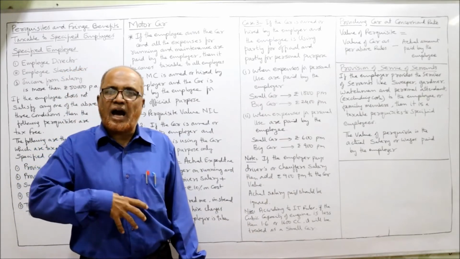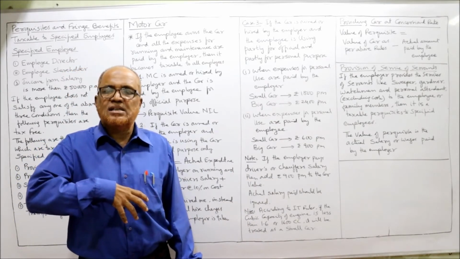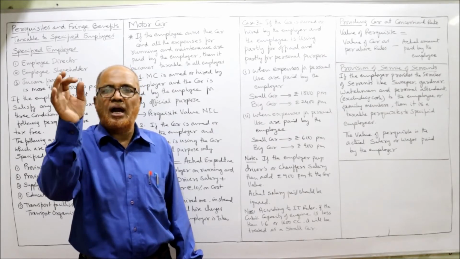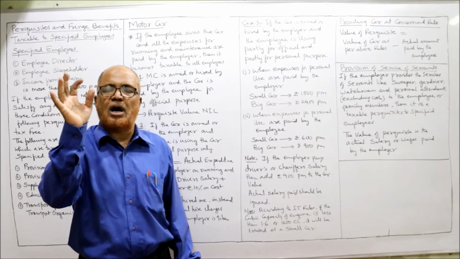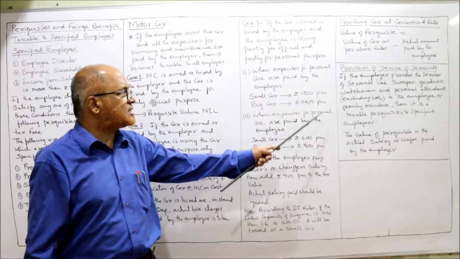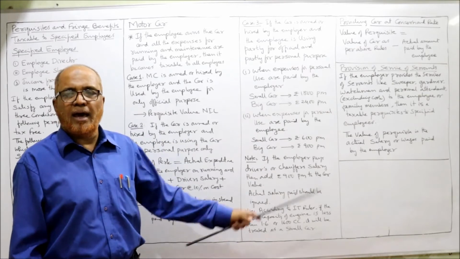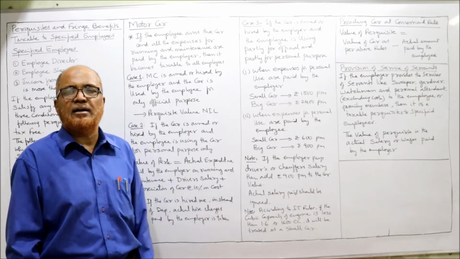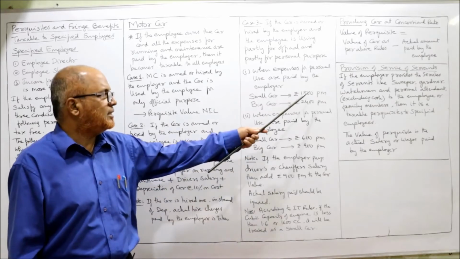So when the car is given by the employer to the employee for both personal and official use, and all expenditure is paid by the employer only, then small car 1800 per month and big car 2400 per month. What is small, what is big, I'll tell you later. Right now, you have to remember this too.